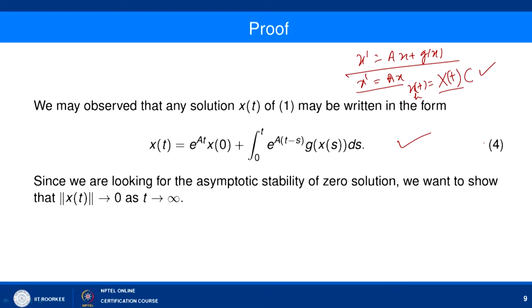And here, since we are looking for the asymptotic stability of the 0 solution, it means that this 0 solution is a stable solution, and any other solution which starts in the neighborhood of the 0 solution will tend to 0 as t tending to infinity. So this we can prove provided that the norm of x(t) tending to 0 as t tending to infinity can be proved. So our focus is to prove that the norm of x(t) is tending to 0 as t tending to infinity.